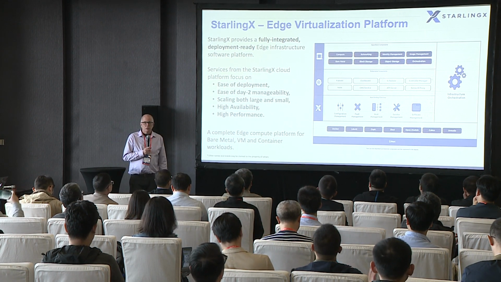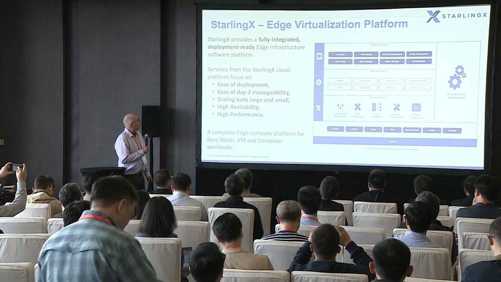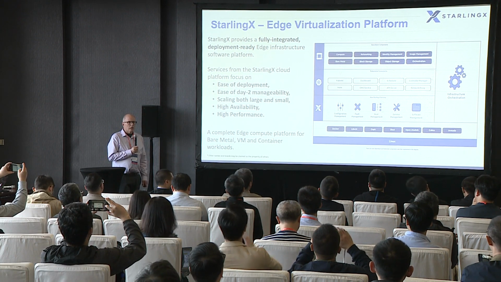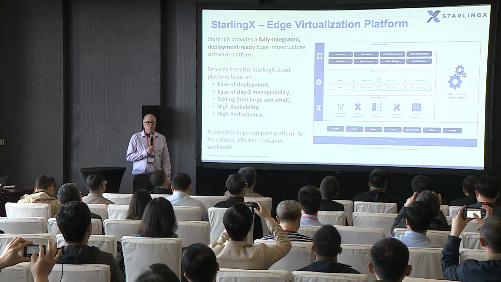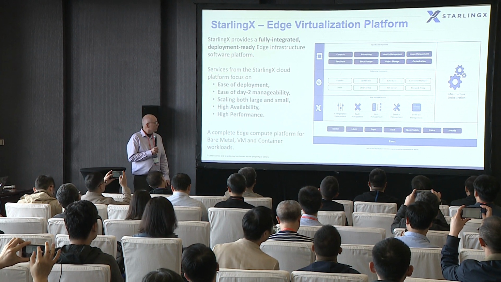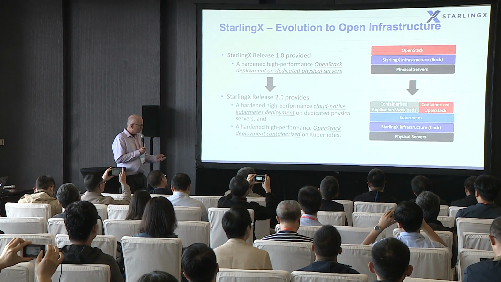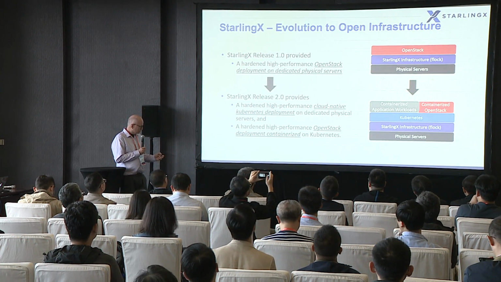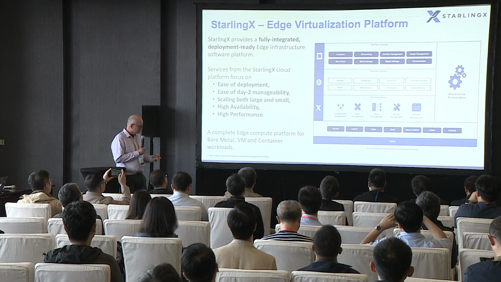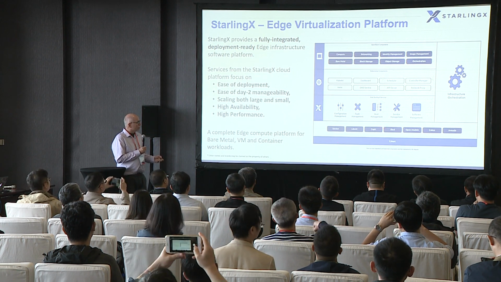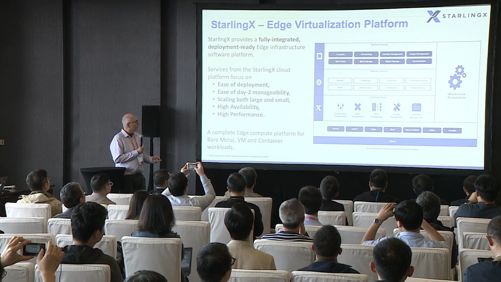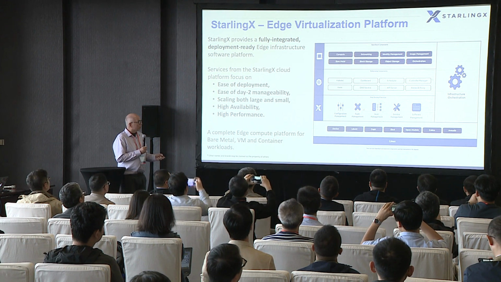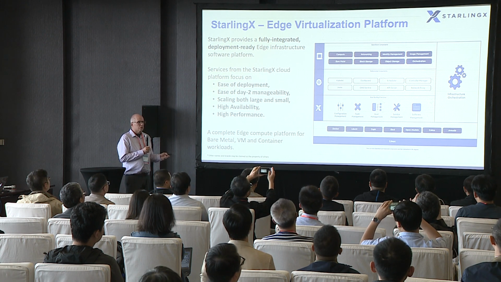Okay, so a little bit about the architecture. As I mentioned, it's a full edge stack solution. So we pull in many open source projects such as Docker, Ceph, Calico, Armada from the Airship project. Then we layer on some Starling X services.